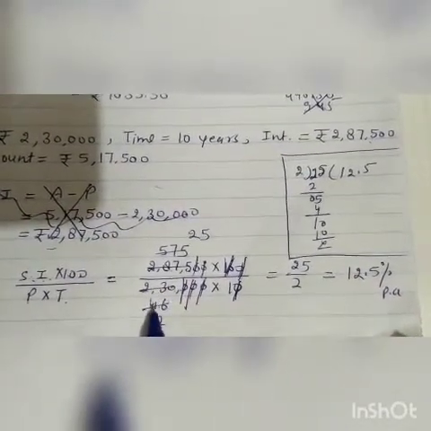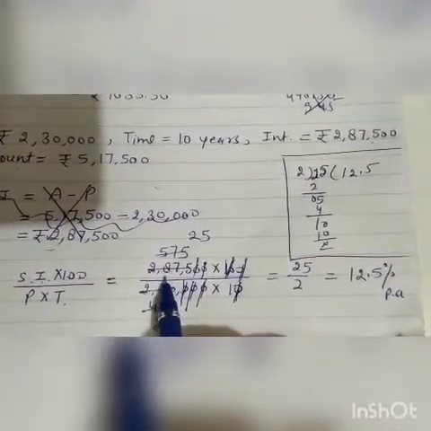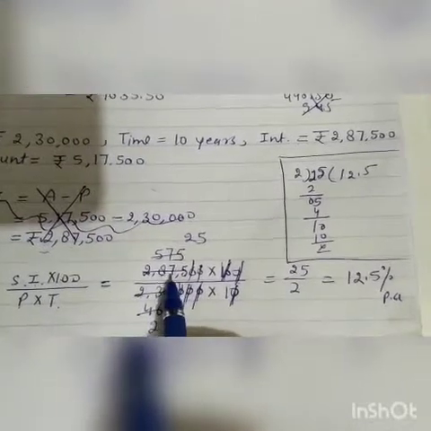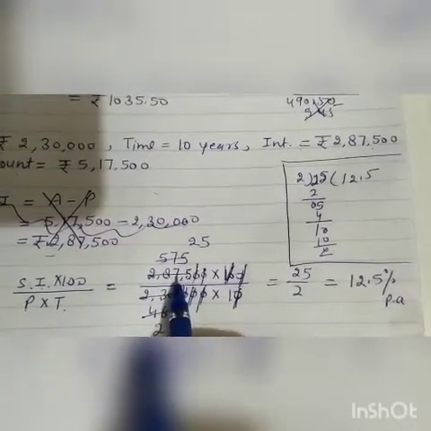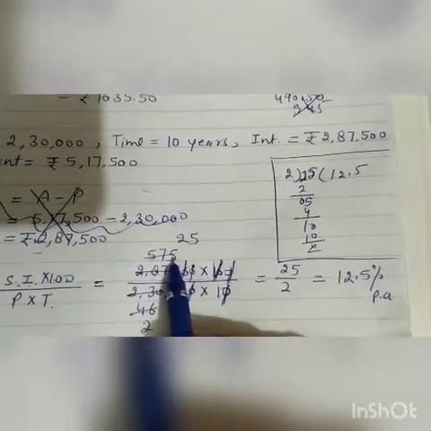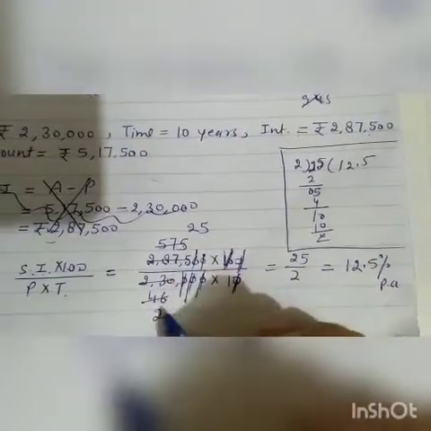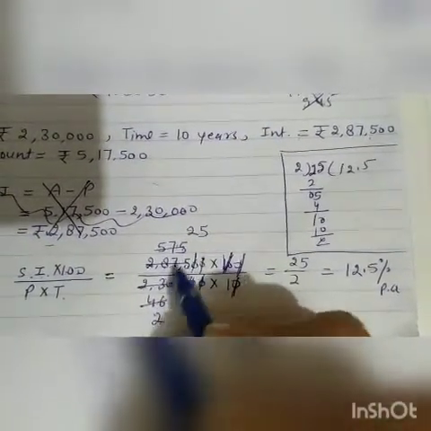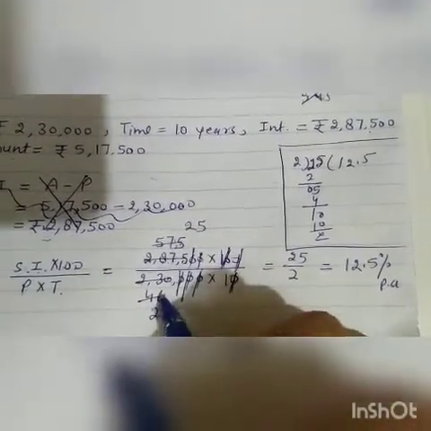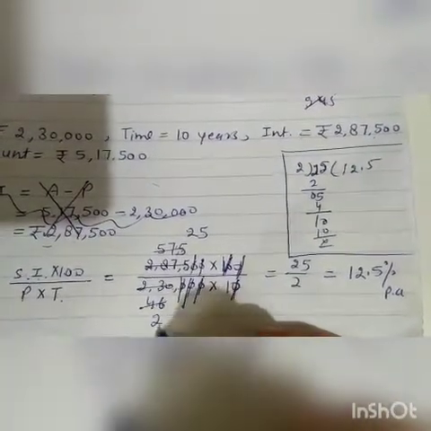5 4s are 20, 3 remainder, 5 6s are 30. 5 5s are 25, 3 remainder, 37, 5 7s are 35. Again 2 remainder, 25, 5 5s are 25. Then it is 575 upon 2. This can be simplified only by 23. 23 1s are 23, 23 2s are 46.